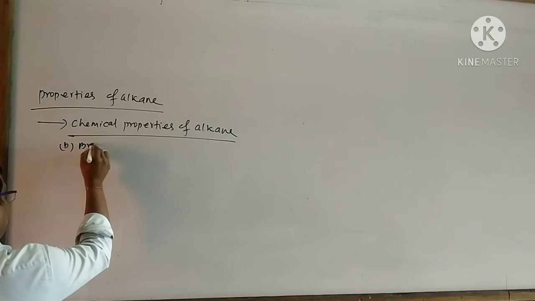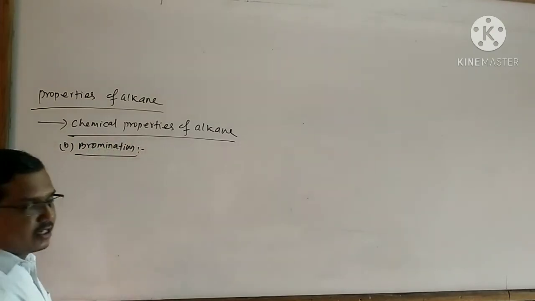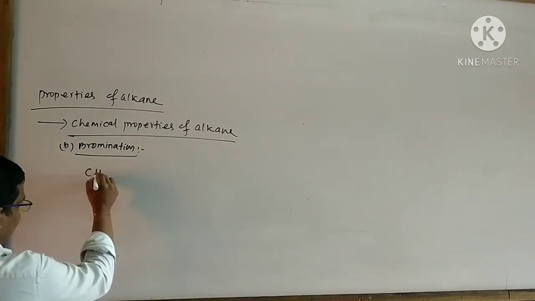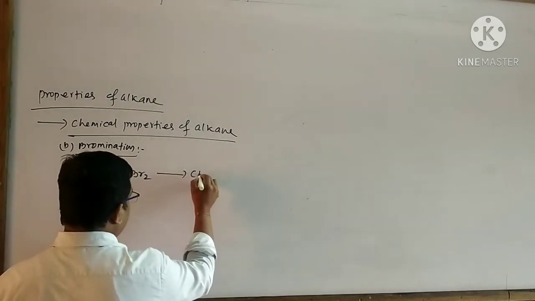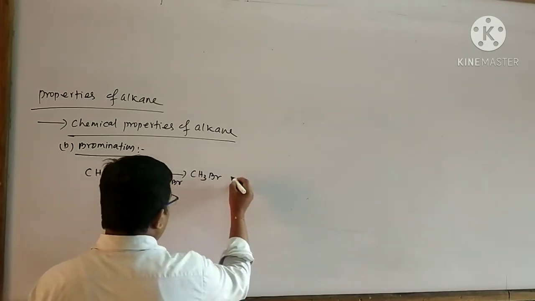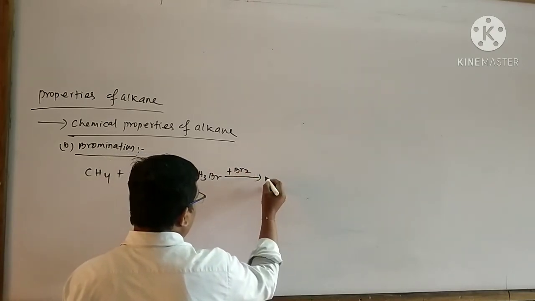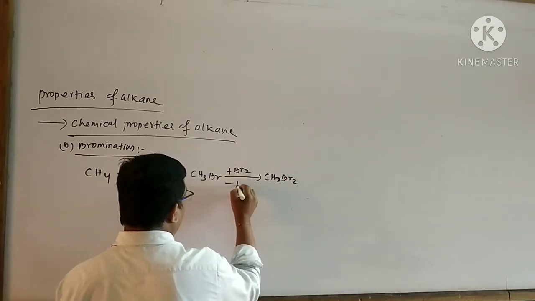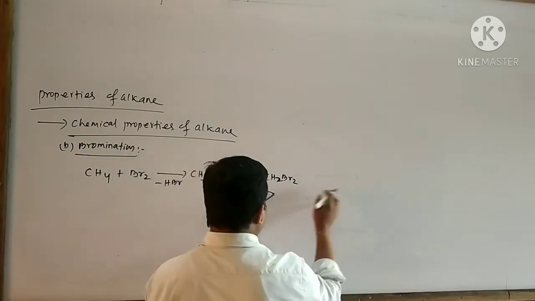Next I will explain about the bromination. It is similar to the chlorination but CH4 plus Br2 gives CH3Br plus HBr. Again CH3Br reacts with Br2 to form CH2Br2. Here one molecule of HBr is removed as a byproduct.